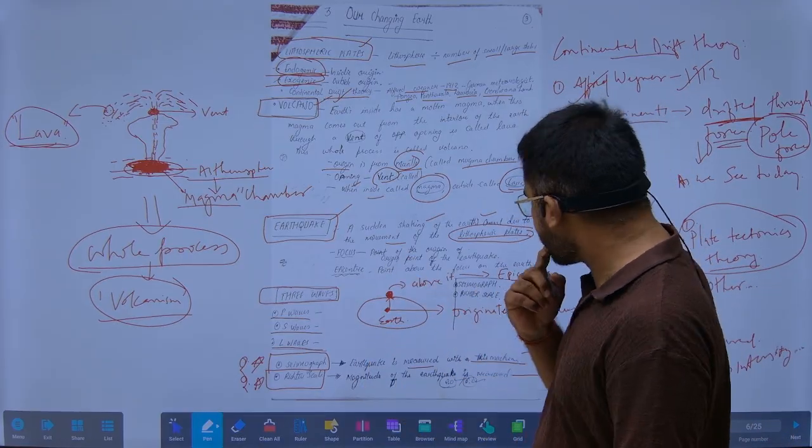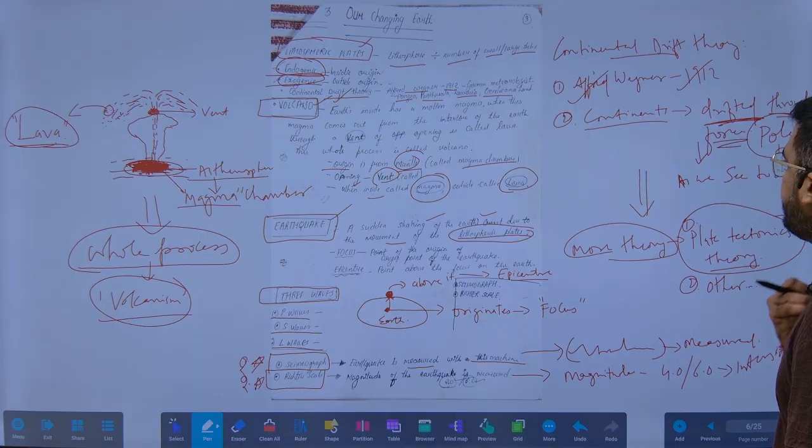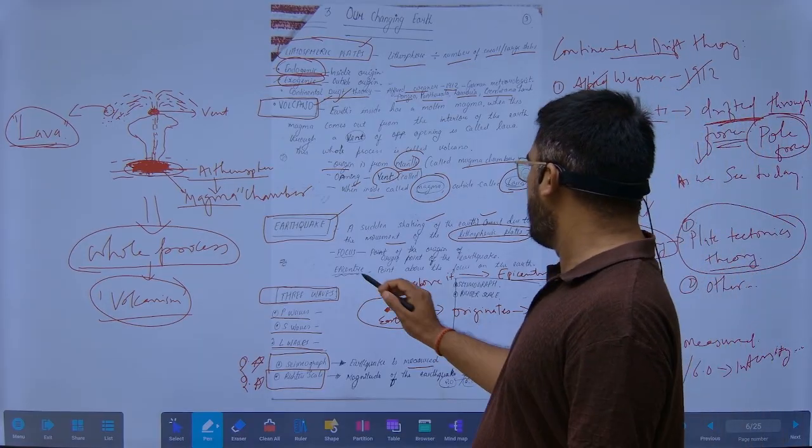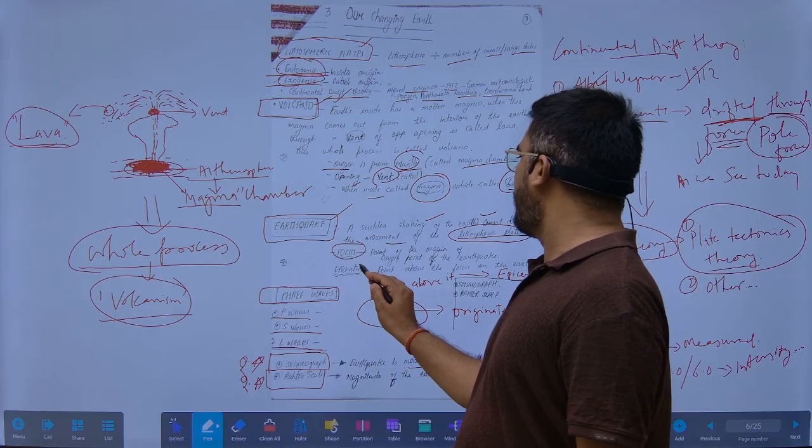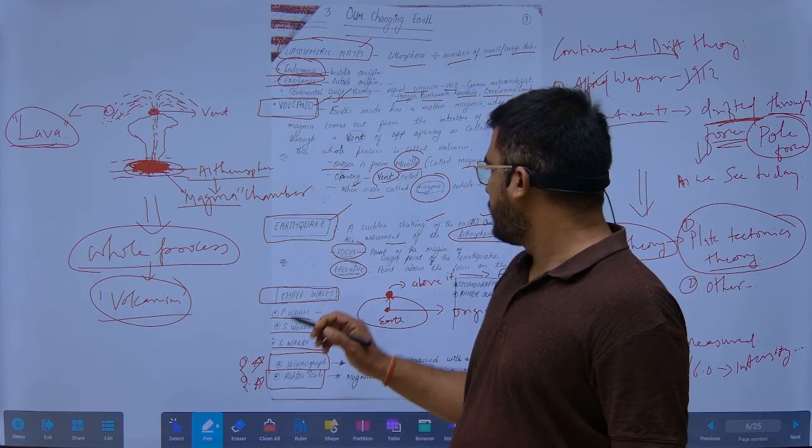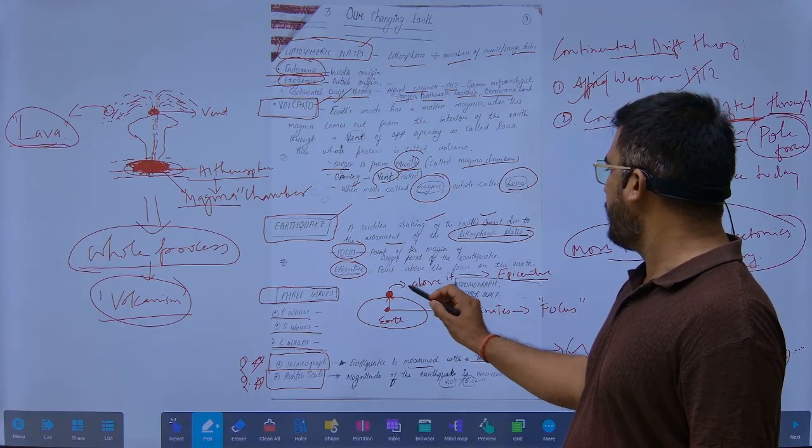And what is the focus and what is the epicenter?